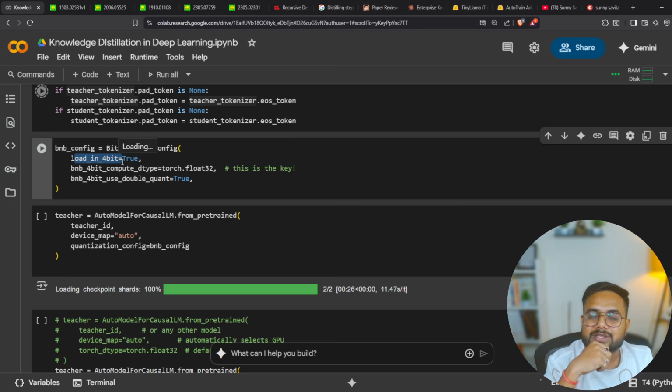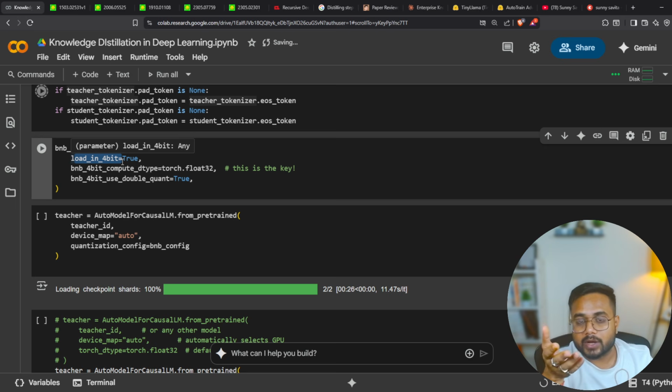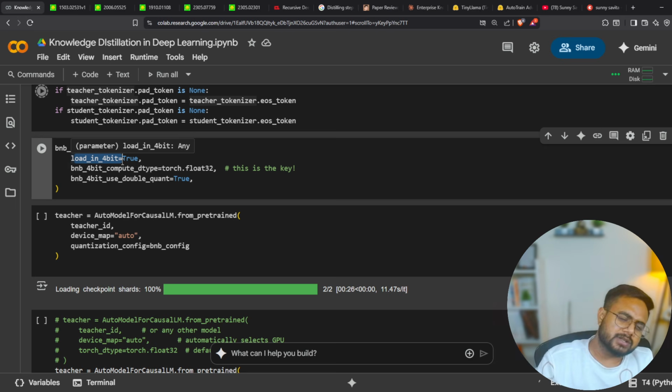So 4-bit basically, 1 byte has 8 bits. So 4-bit means half a byte, 0.5 byte, which is what gets loaded into an int, right? See how much we are going to reduce our precision. All of this we will discuss, don't worry.